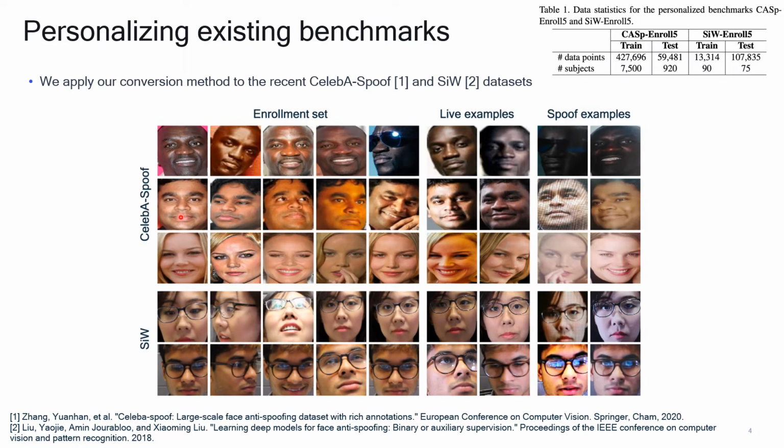We apply this conversion method to two of the latest face anti-spoofing datasets, CelebA-Spoof and SiW. In these examples, we can see how the enrollment sets represent each subject under different lighting and poses, which can be a useful reference for the classification of unlabeled live and spoof samples. We show some cases for CelebA-Spoof and for SiW, and also the population of samples in our splits.